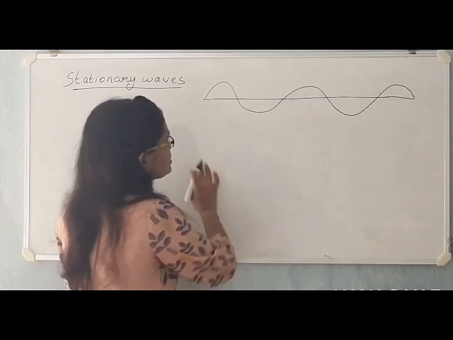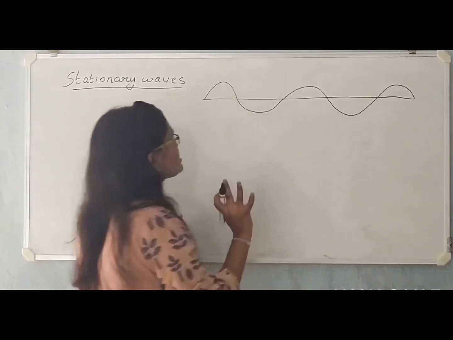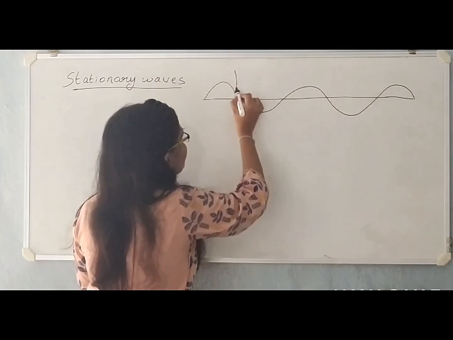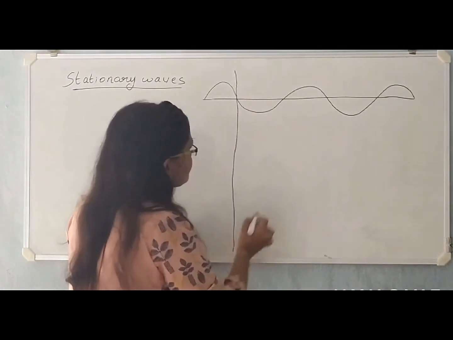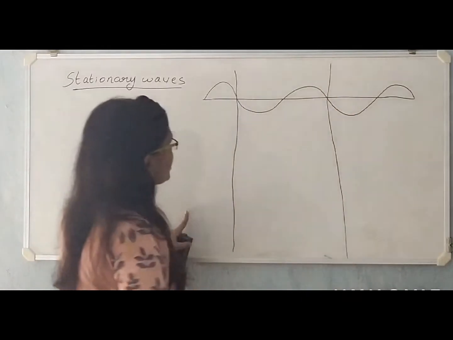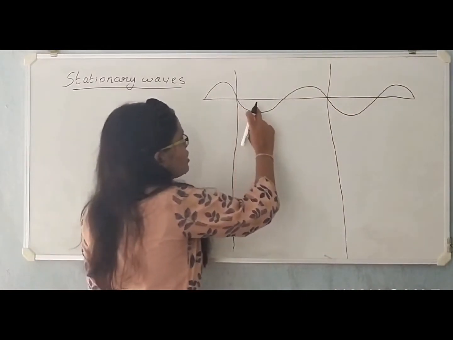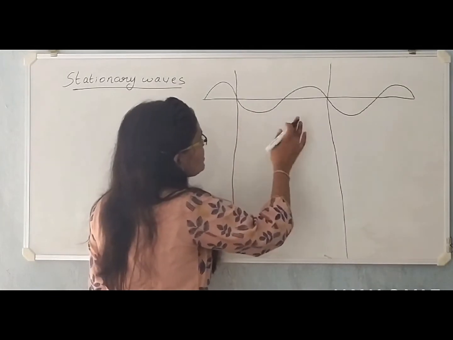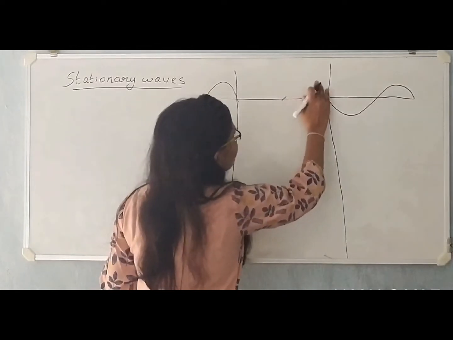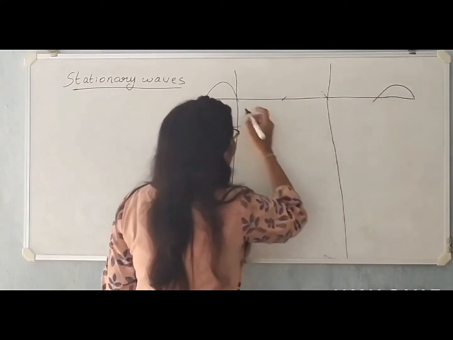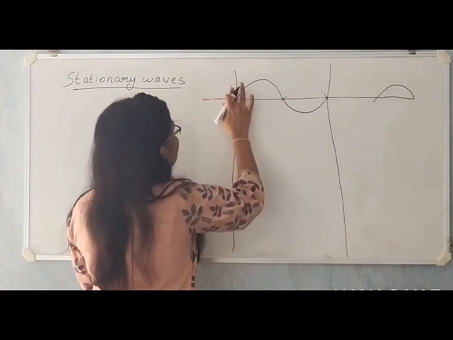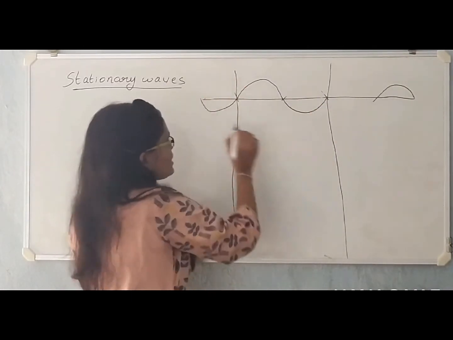Now, when this wave is moving in this direction, let us consider only this portion of the wave, because this portion constitutes one crest and one trough. It is better to start with the crest first: one crest and one trough. So it's better to start like this.